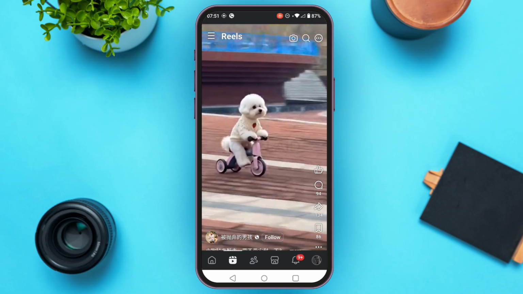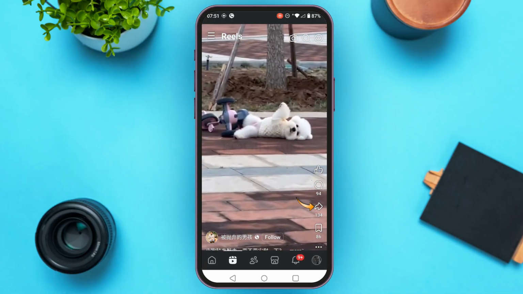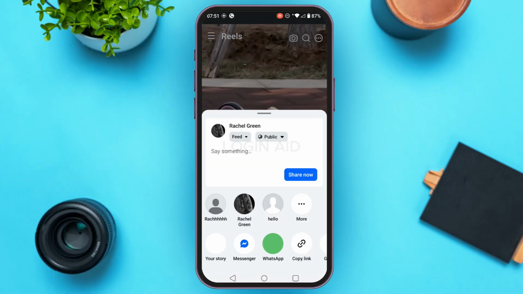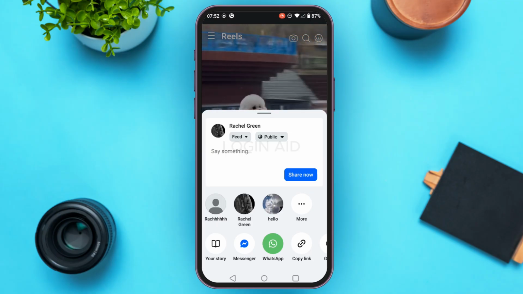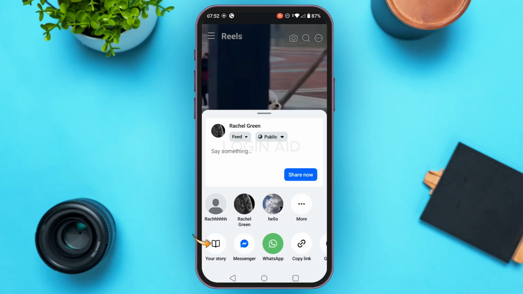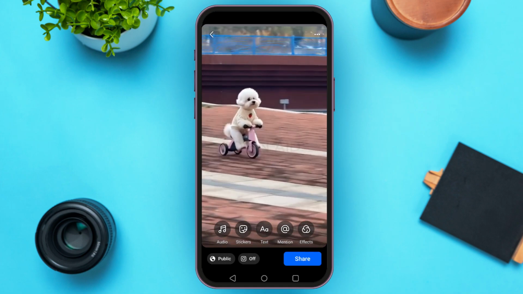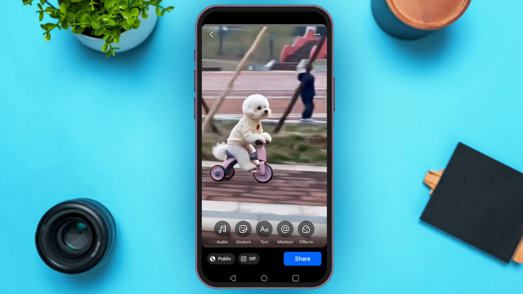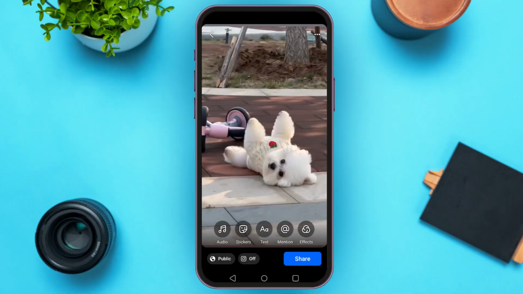When you find the reel that you would like to share, tap on the share icon that you can see on the screen. You can see various options over here. Tap on the option Your Story that you can see at bottom. Now you can add it to the story. You can add audio, stickers, text, mentions and effects if you want.